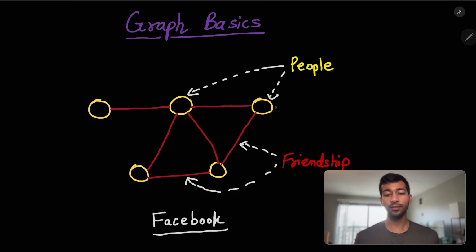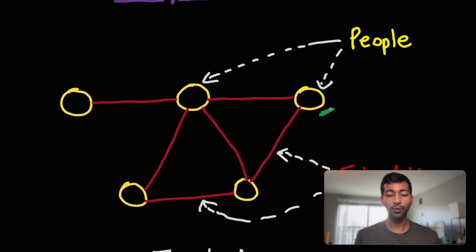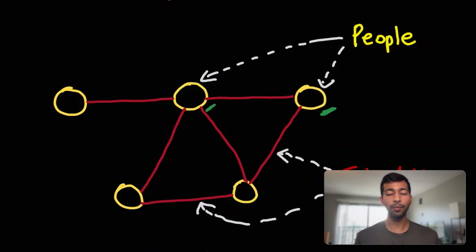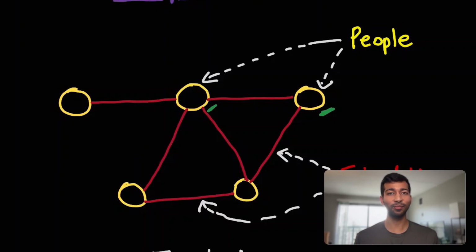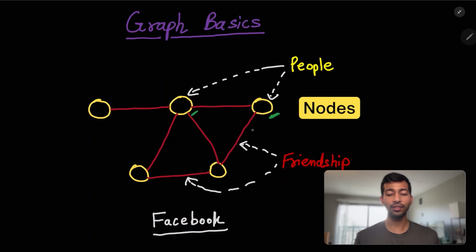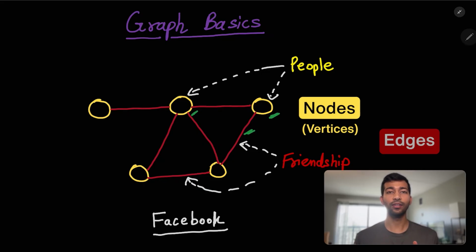Now, if you notice, there are these yellow circles. These are like people. But if we talk about it from a graph perspective, these are also called nodes, and the red parts that you see here are called edges. Nodes are also called vertices, but these red ones are called edges.